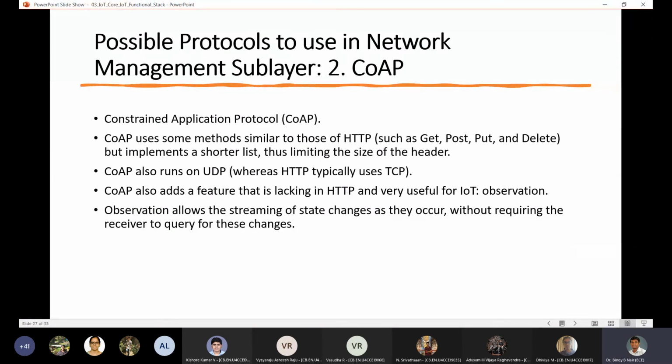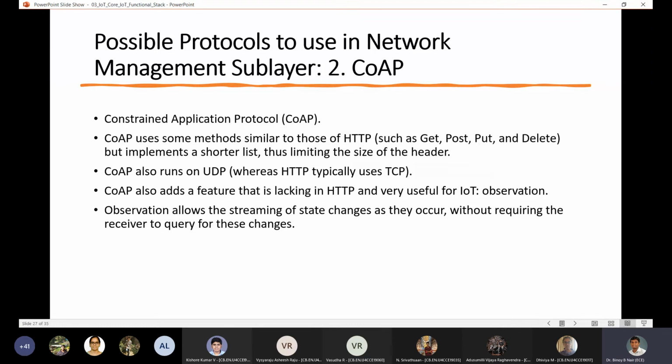So this is the second type, CoAP, the Constrained Application Protocol. And again, you can see that it gives you some additional functionality such as observation, which automatically gives you any change in the state of the system.